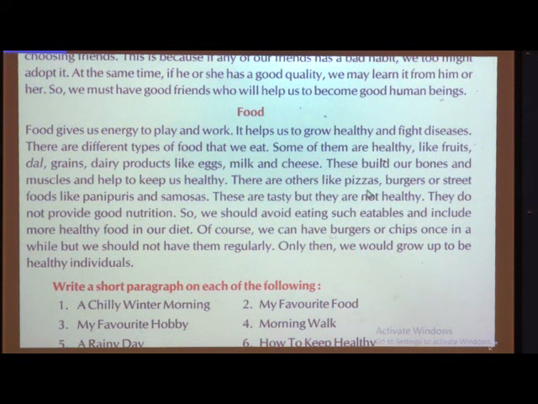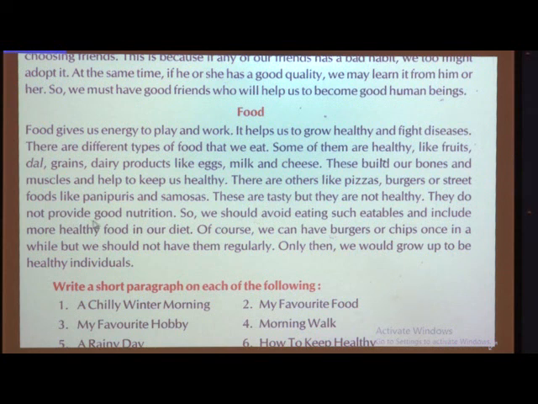So, there are others like pizzas, burgers or street foods like pani puris and samosas. So, you have to avoid this type of food. These are tasty, but they are not healthy. I know children, pizza tastes very nice and burgers are very tasty, but do you get any vitamins, proteins or calcium from this food? No, you just enjoy the taste of that food, but you are not going to get the vitamins, calcium, proteins, anything from this food. You get the taste of that food, but you are not going to be healthy.